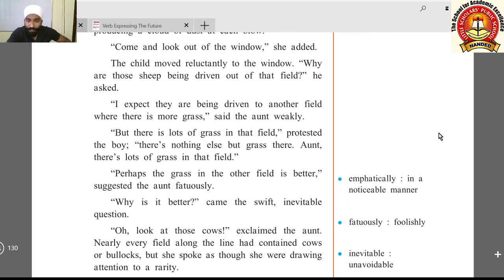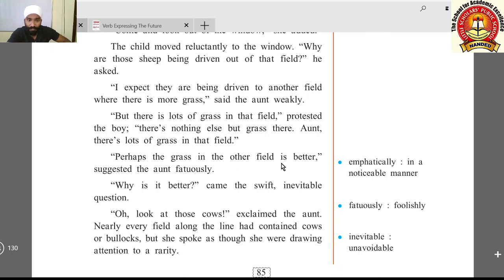"Now, perhaps the grass in the other field is better," suggested the aunt fatuously. Here, fatuously means foolishly. This was the aunt's suggestion, that the grass in the other field is better, means better than the grass in the first field.